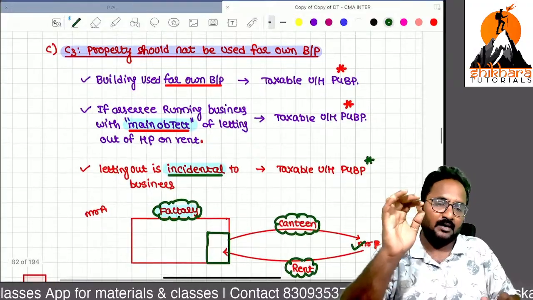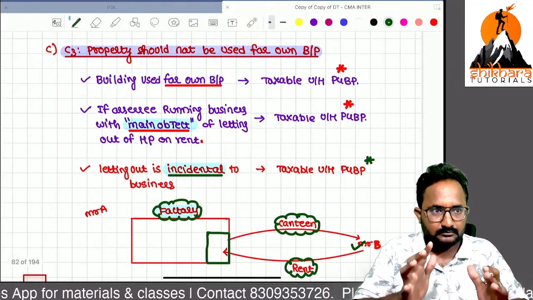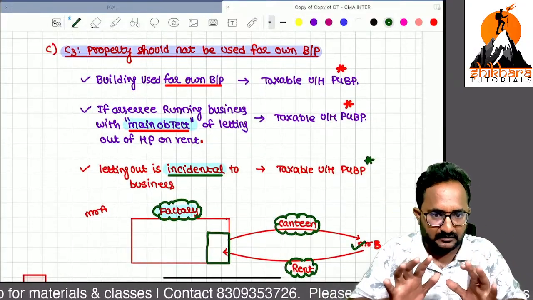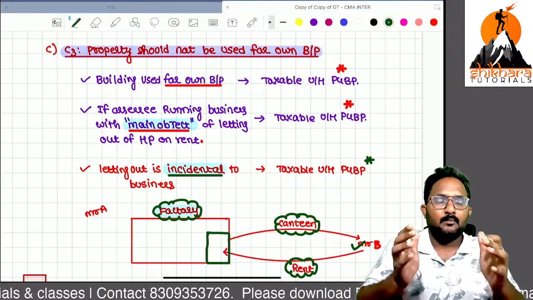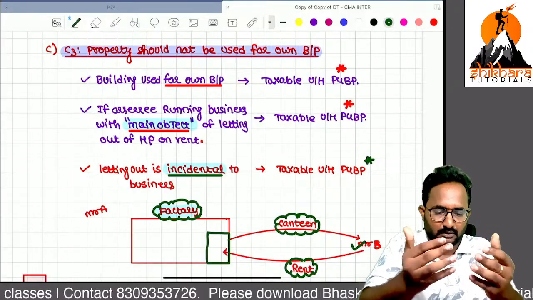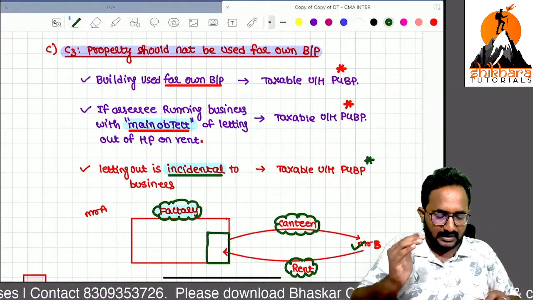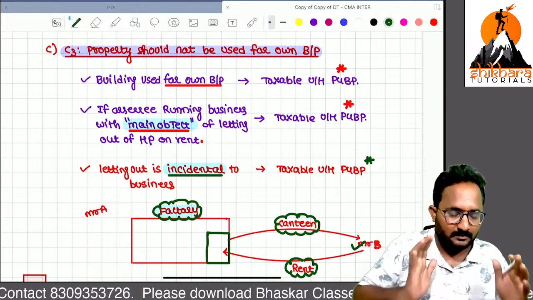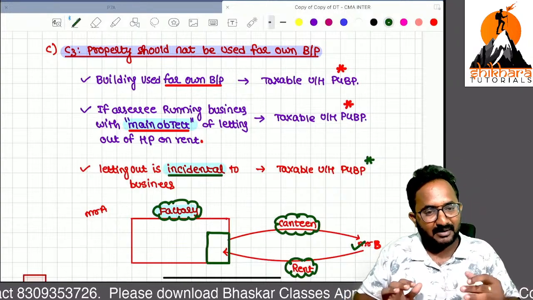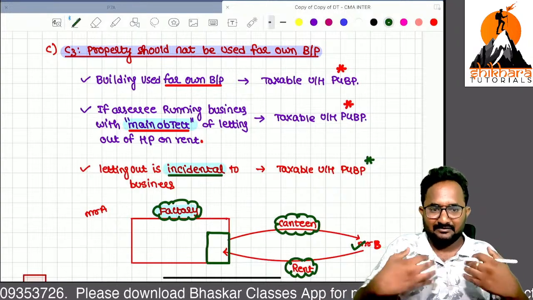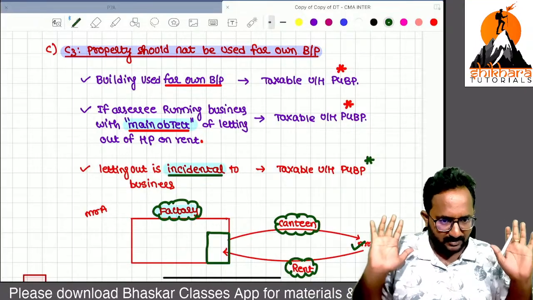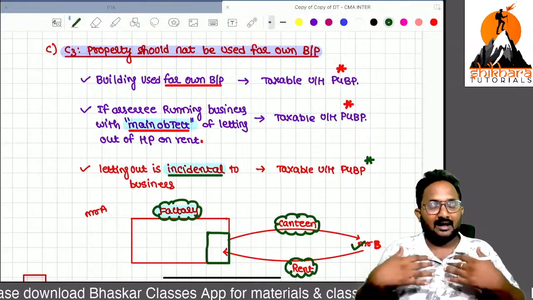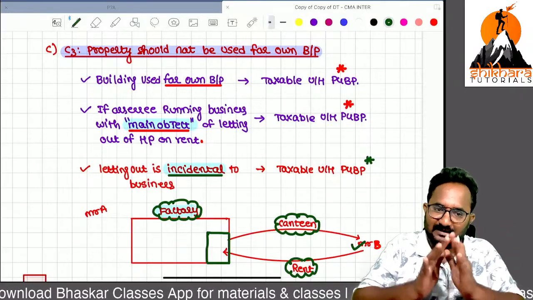Now I will tell you, I have one building in which I'm running a coaching institution, but some part of the rooms I have allocated to postal services like professional couriers, DTDC, on rent. For rental basis, I have given some property. So remember, my business objective is giving coaching. If any amount is received, that is PCBP only. My building only, because I am using it for my business purpose, that is PCBP.